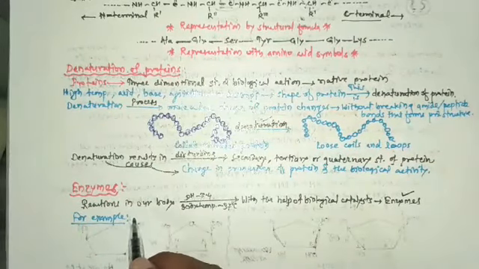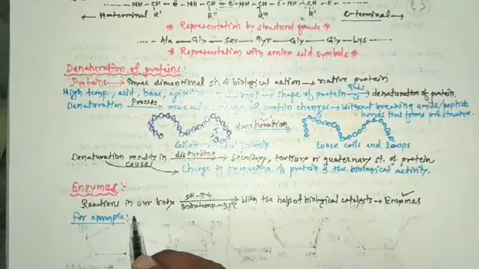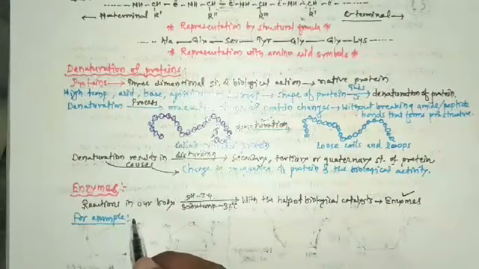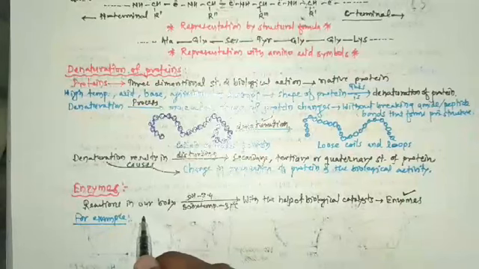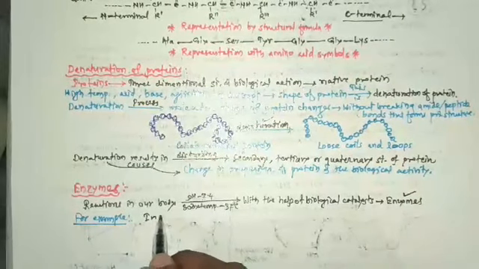So different examples of enzymes are insulin. First example, it is the insulin.